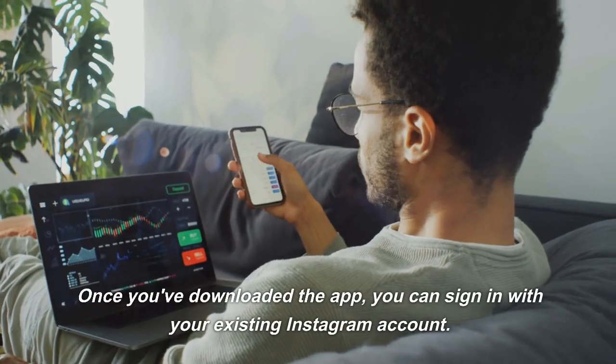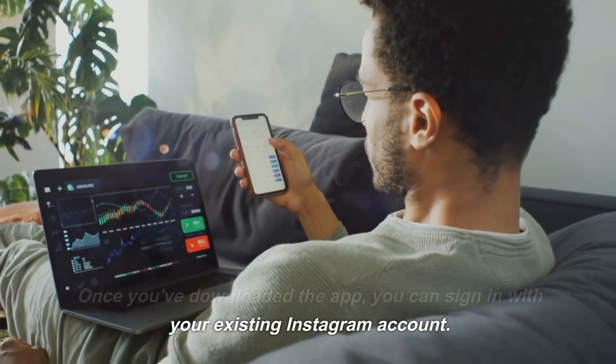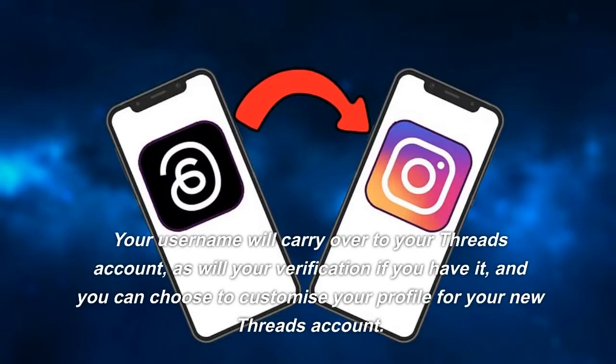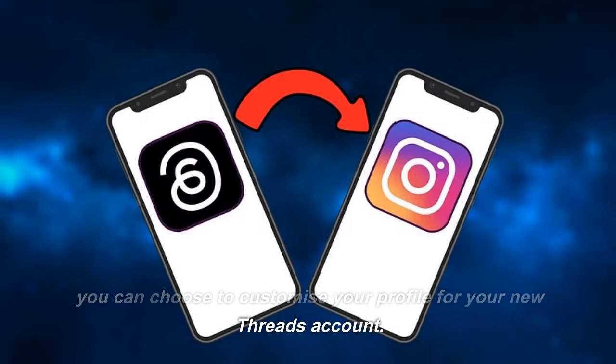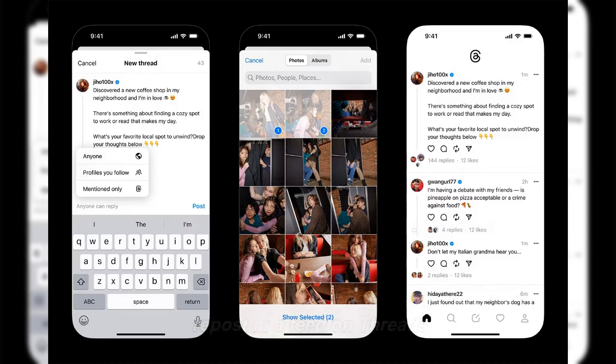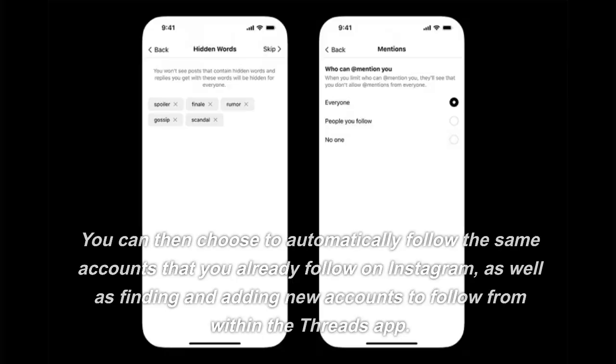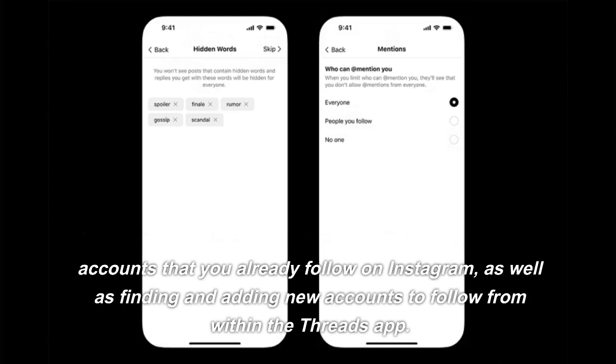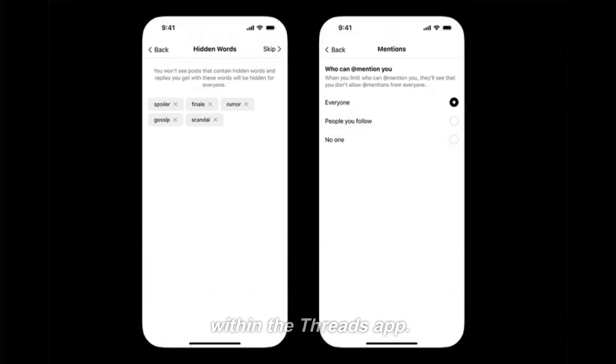How does Threads work? Once you've downloaded the app, you can sign in with your existing Instagram account. Your username will carry over to your Threads account, as will your verification if you have it, and you can choose to customize your profile for your new Threads account. Screenshots of account search, reposting, and a repost in a feed on Threads. Source: Meta. You can then choose to automatically follow the same accounts that you already follow on Instagram, as well as finding and adding new accounts to follow from within the Threads app.